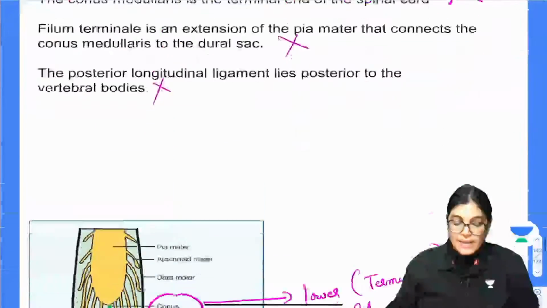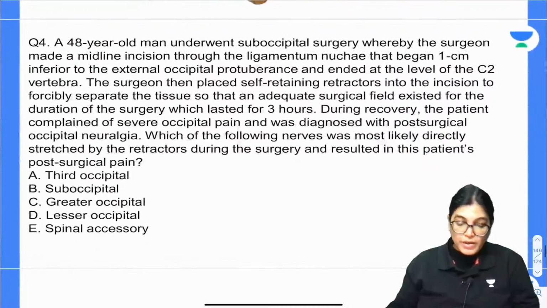So let's move on to the next, that is question number four. Okay, sorry.